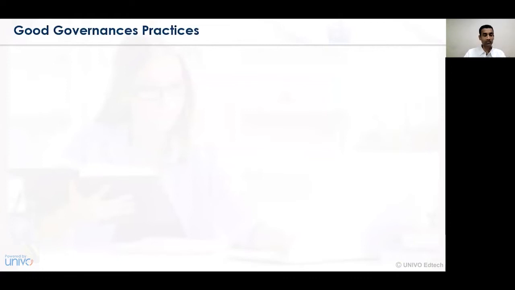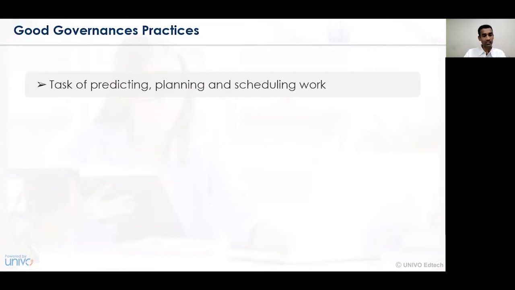Now let's understand the various good governance practices in terms of operations activity control. First, the task of predicting, planning and scheduling the work. For operations activity to be successful, one has to predict, plan and schedule the work. Predicting is deciding what activities have to be completed, when and how. Planning is deciding what series of activities has to be conducted and in what sequence. And lastly, scheduling is deciding which activity should be prioritized first, second, last, and so on.